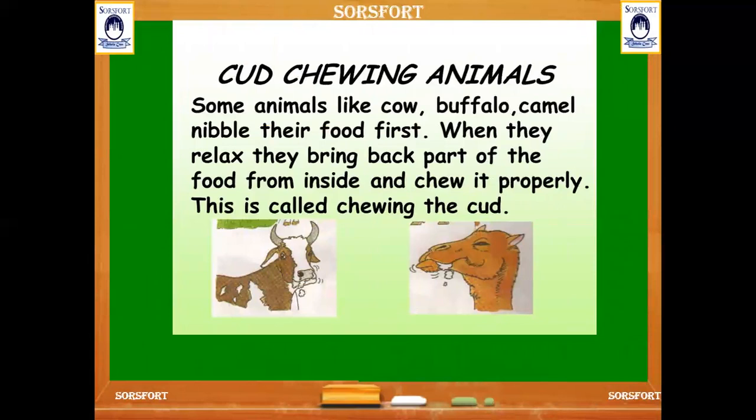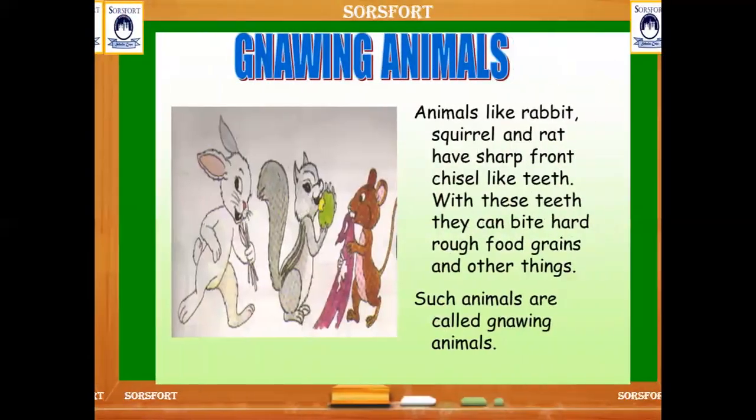And some animals like cow, buffalo, and camel nibble their food first and swallow it. Then when they have time to relax, they bring that half-digested food back to their mouth and keep chewing it properly. This process we call chewing the cud. You can observe a cow and a camel when they relax, they keep on chewing the food. That is the half-chewed food which they swallowed and bring back to the mouth to chew properly.